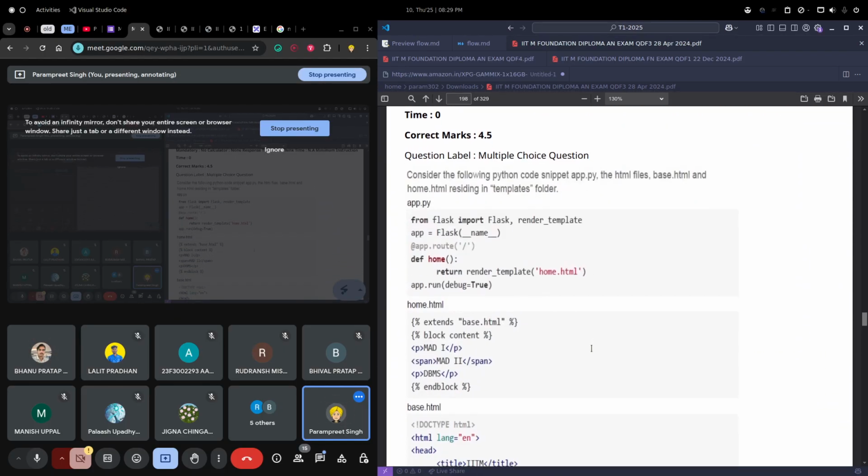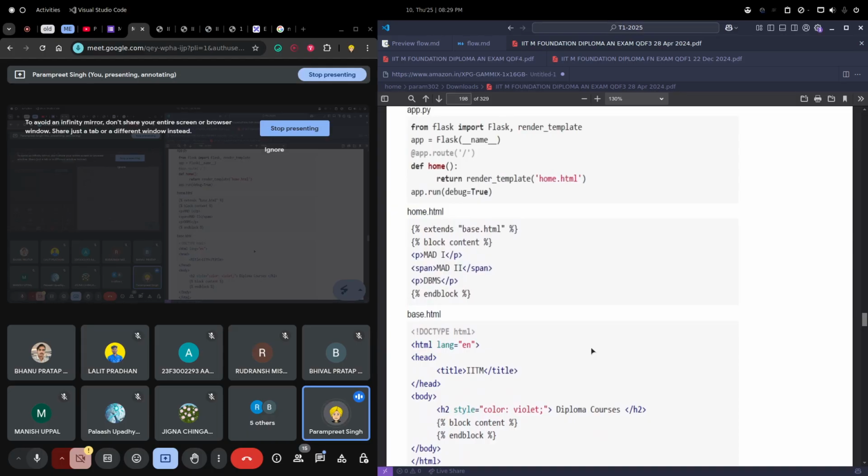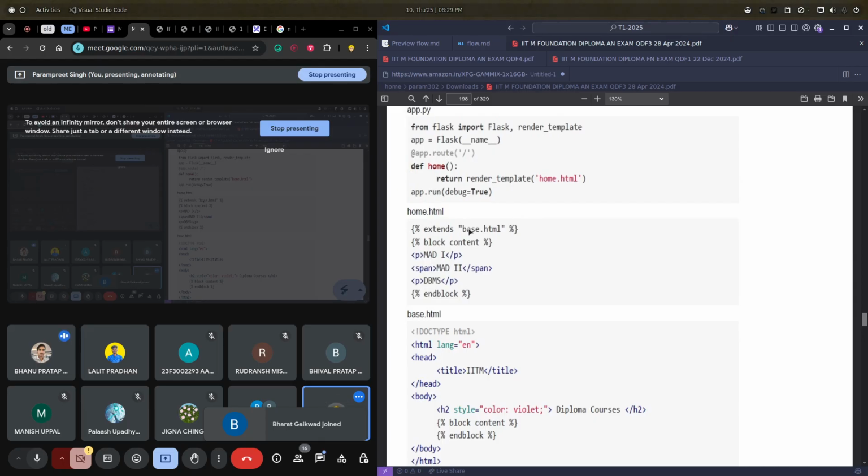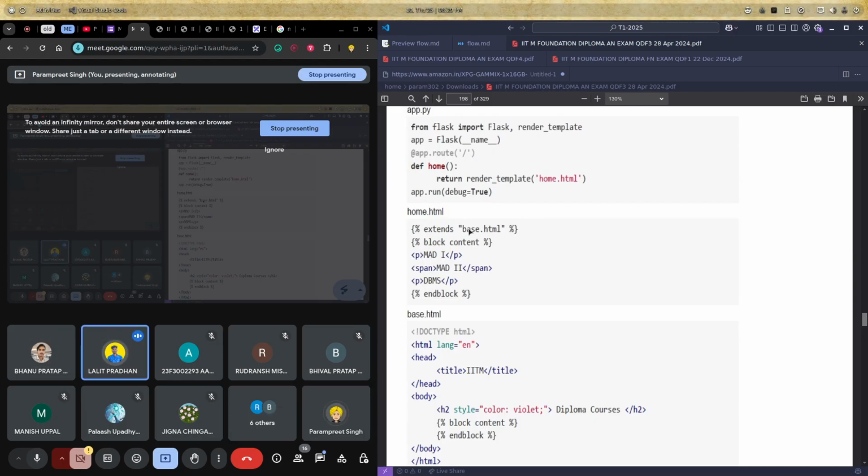Okay, now this is an interesting question. We have app.py, and we are rendering home.html. In home.html we have these three tags, mad1, mad2, dbms, basically this data, and we are extending base.html. Can anyone tell me what this is? Extends base.html, what's the use of this? Well, inheritance. Yes, kind of inheritance.